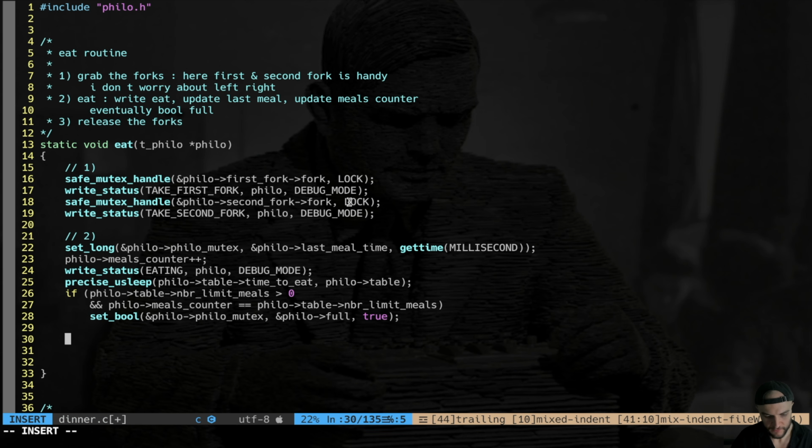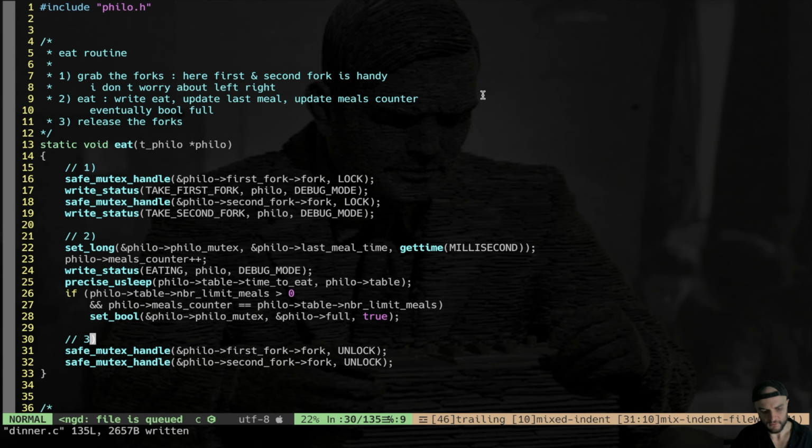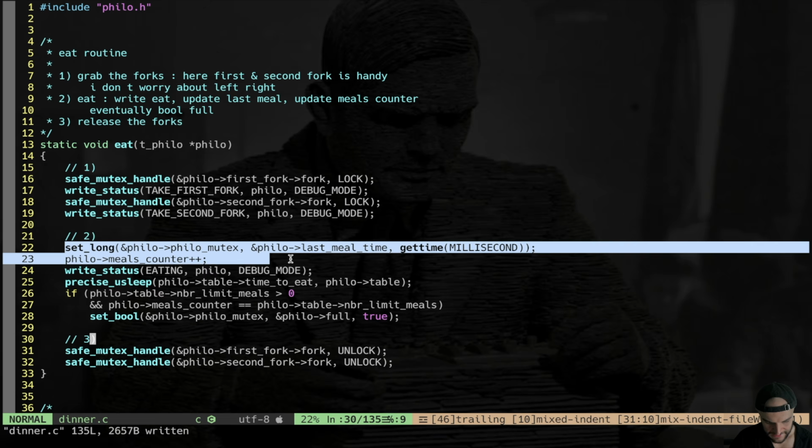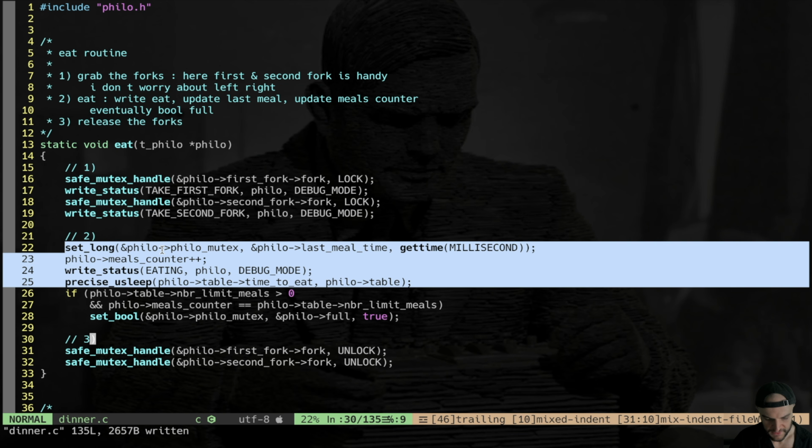At the very end, we just have to unlock the forks. Unlock. Now you can clearly see what I mean by take the forks. Basically, it is locking first, second fork, writing the status, then eating, which is basically updating the last meal time, updating the meals counter, writing the status.